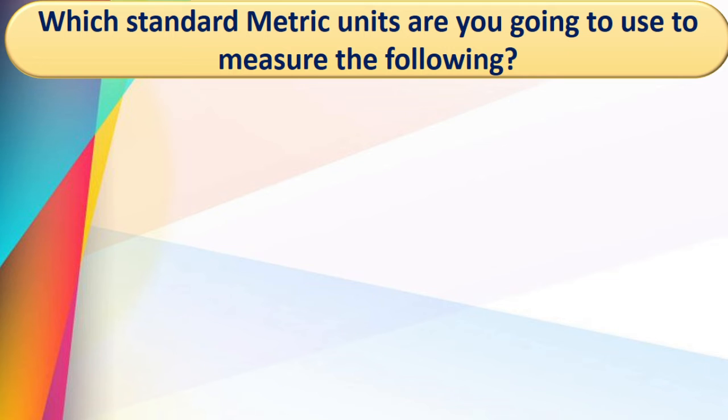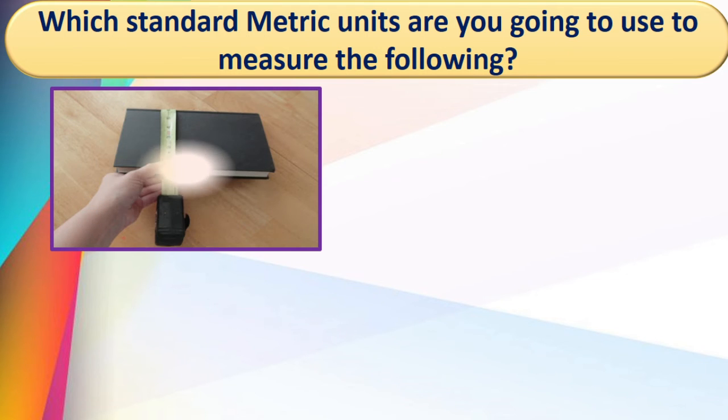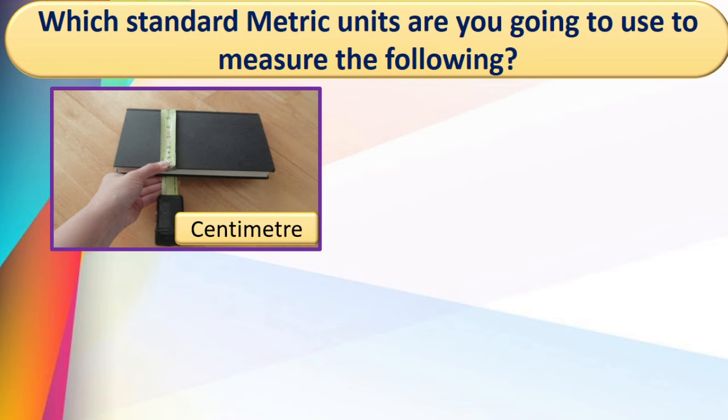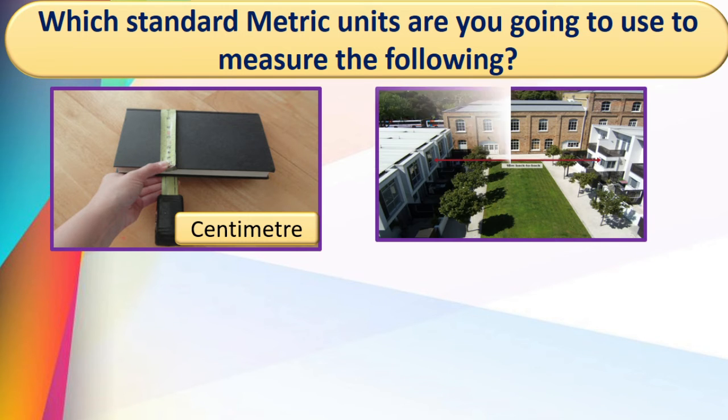Now some more are there. Here you can see the length of the book. You can see width also here. Width of the book. Yes, we use centimeter, right? Here we want to find out the distance between the two buildings, two opposite buildings. You can see the red line here. We want to find out the distance between these two.